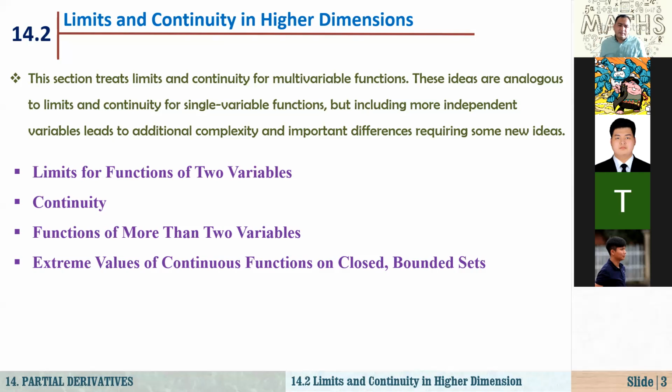This section treats limits and continuity for multivariable functions. These ideas are analogous to limits and continuity for single variable functions, but including more independent variables.